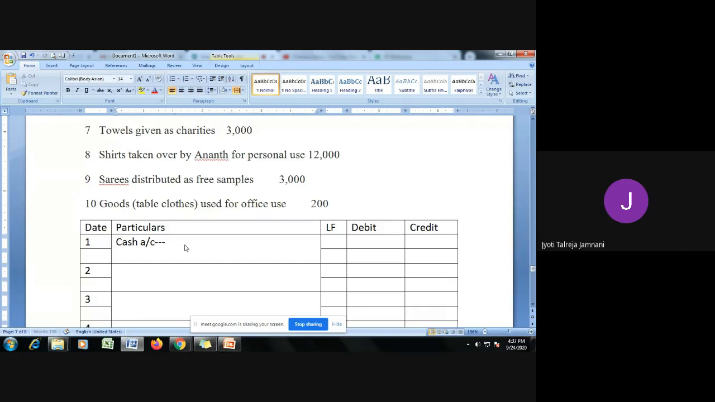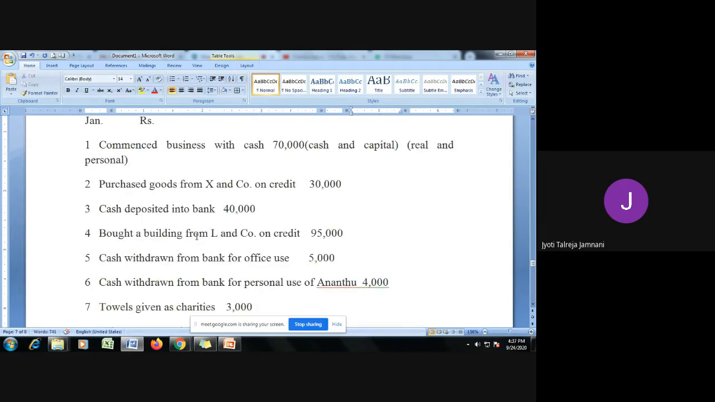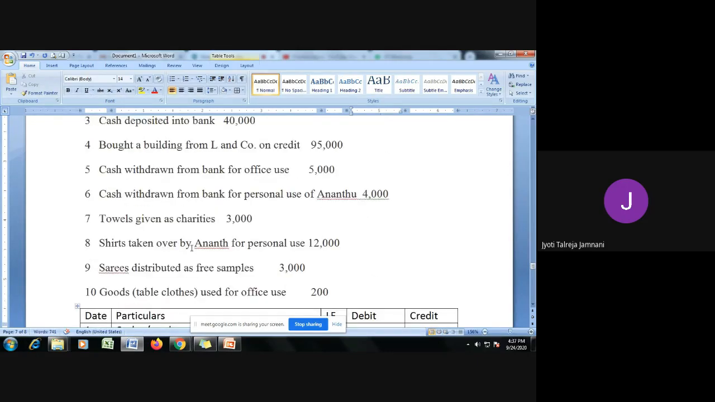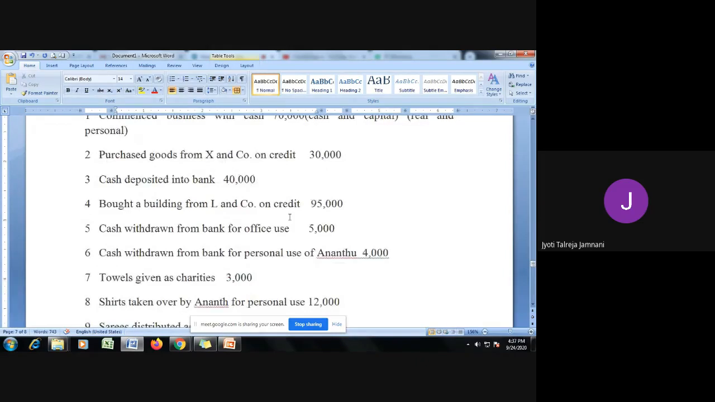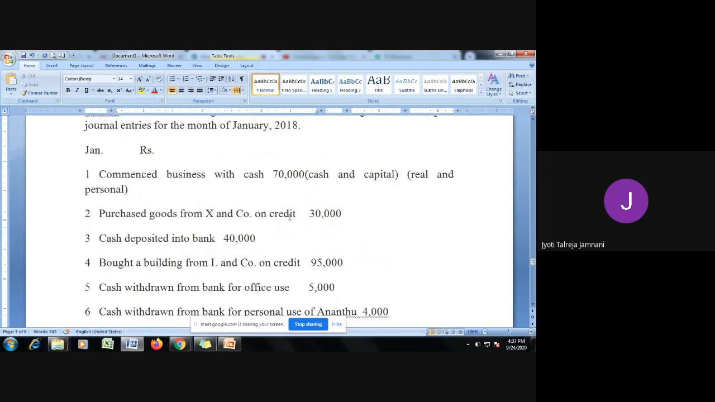cash debit, because debit what comes in is the rule of real, to capital. Anand is the giver; debit the receiver, credit the giver is the rule of personal. So capital is taken as personal account and we are crediting it, and the amount is 70,000. So on the debit side 70,000, on the credit side 70,000. You need to write the narration as being capital introduced, or being business commenced with capital of 70,000.